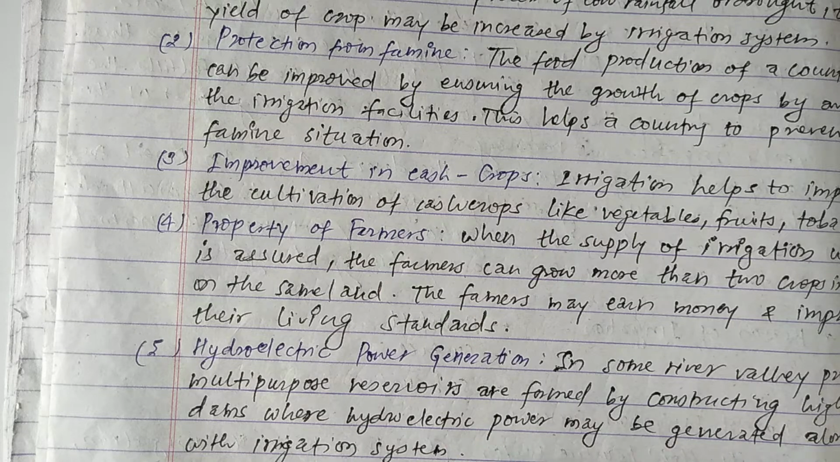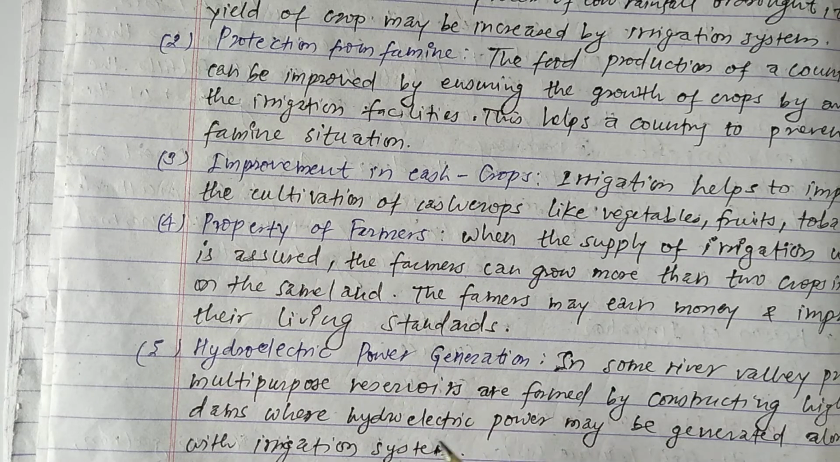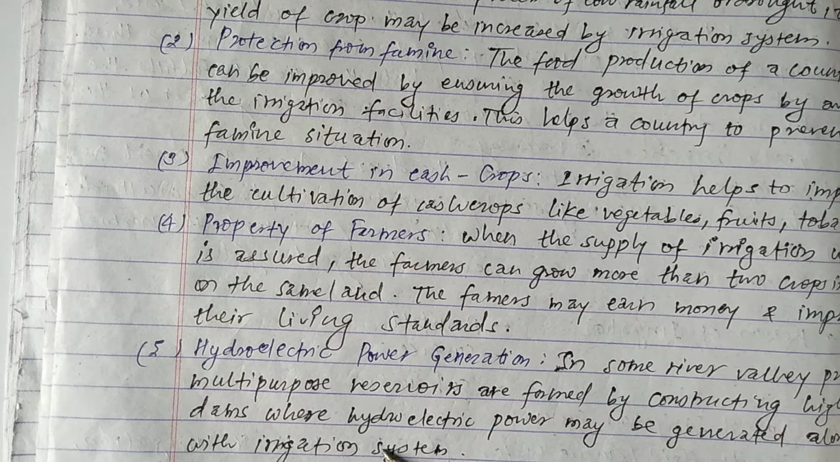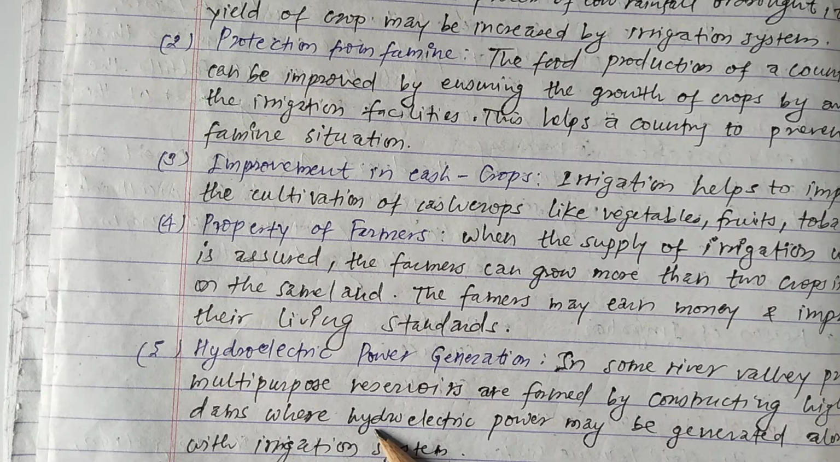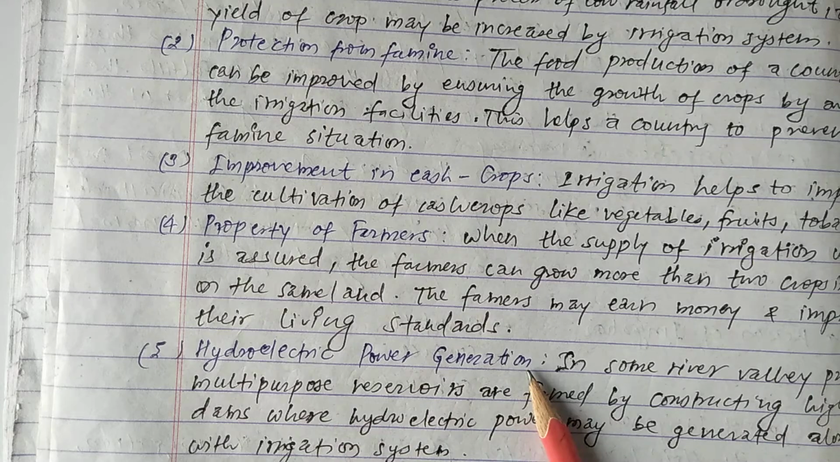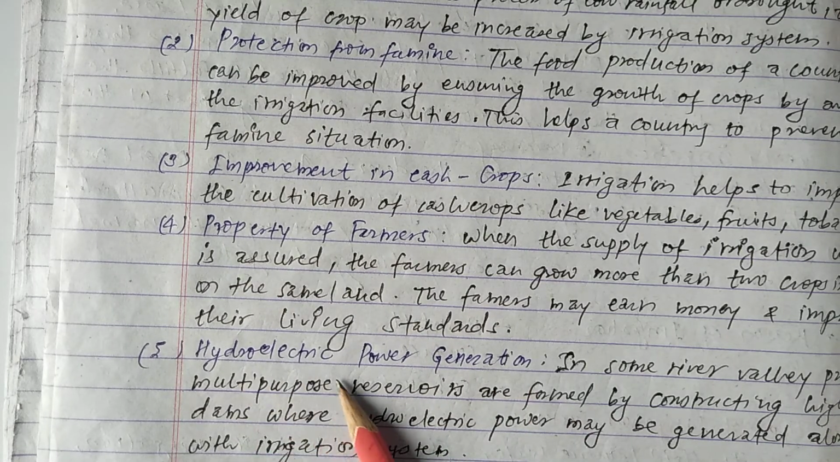Hydroelectric power may be generated along with the irrigation system. So basically, we have two types of work. Whenever we make a proper dam for proper irrigation, we can use that water for the irrigation system as well as for hydroelectric power generation. So this is all about hydroelectric power generation.